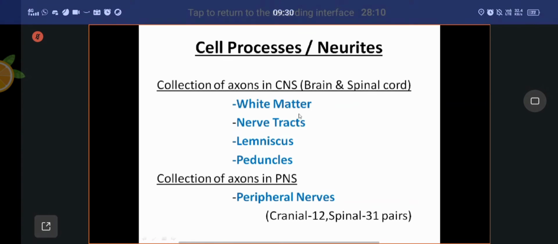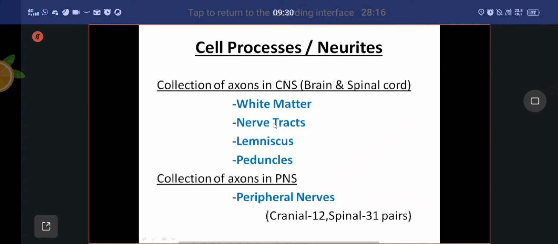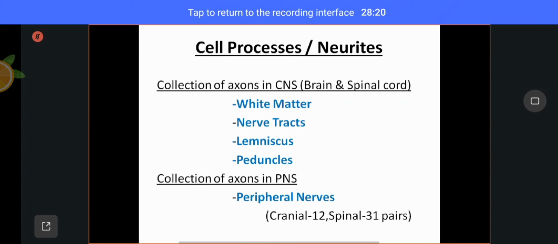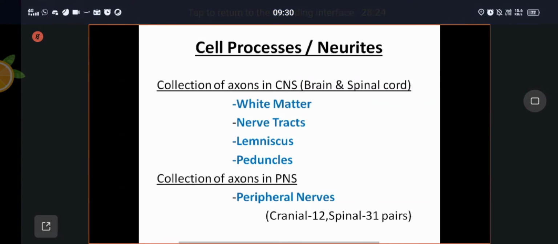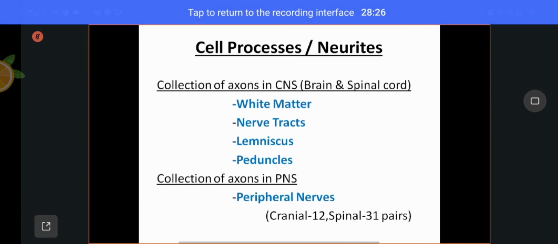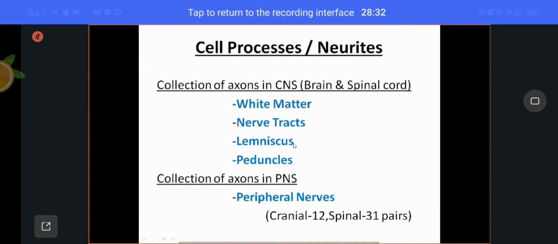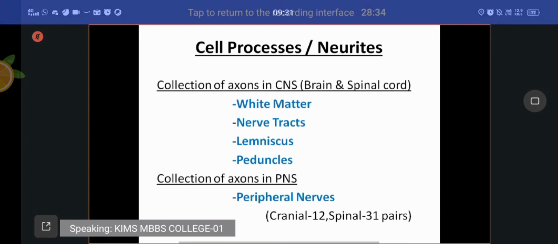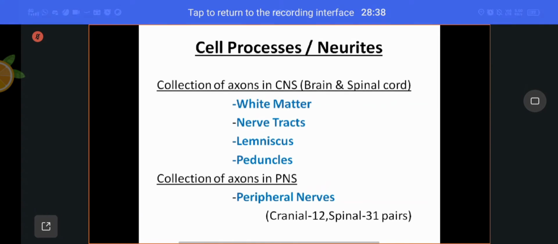These localized collections are nerve tracts. Whenever you come across the term tract, corticospinal tract, spinothalamic tract, the tract means it is only a collection of axons. Lemniscus: in some areas you will have ribbon-shaped tracts.